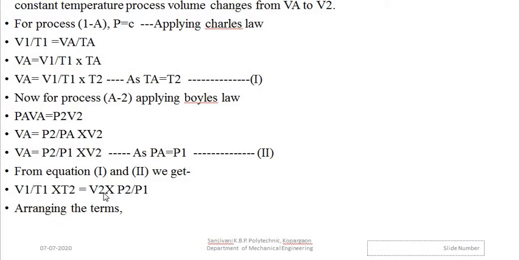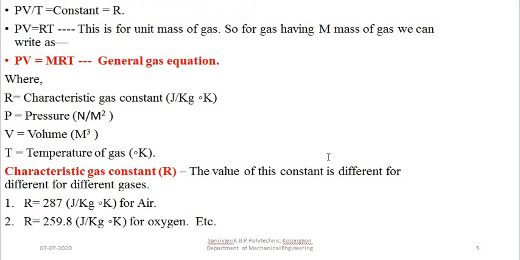So it becomes P1 V1 upon T1 is equal to P2 V2 upon T2. So we have all three variables on both sides, that is at state point 1 and state point 2. So this equation becomes P1 V1 upon T1 is equal to P2 V2 upon T2.